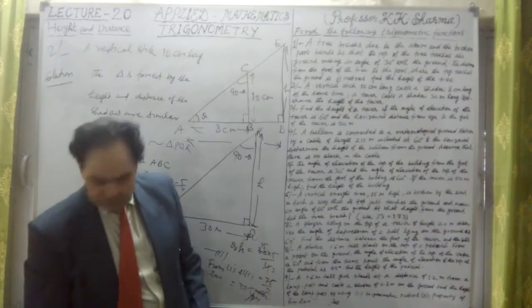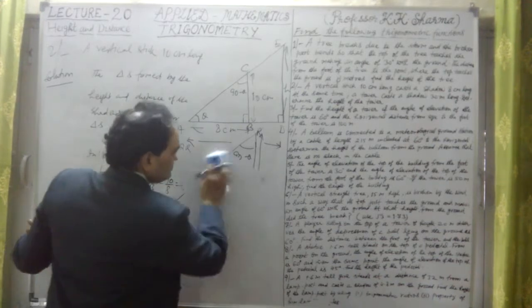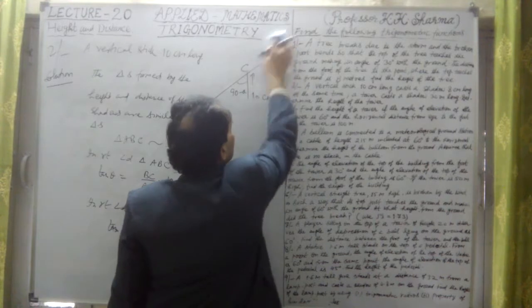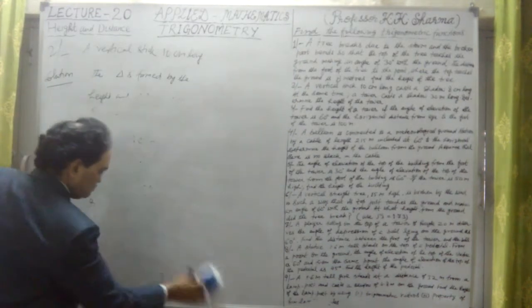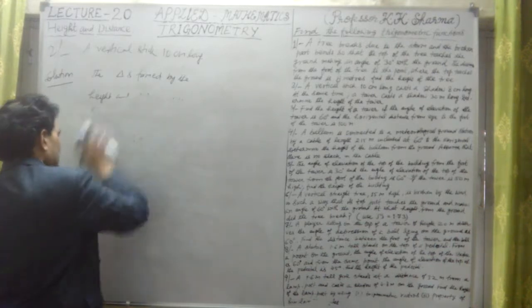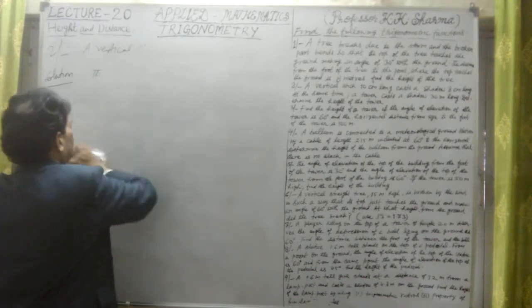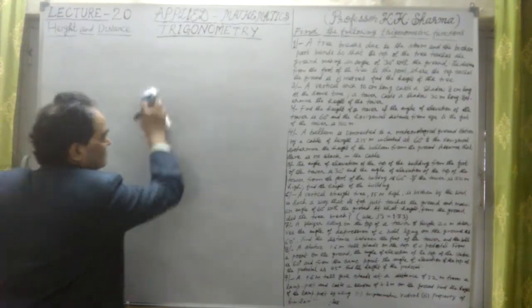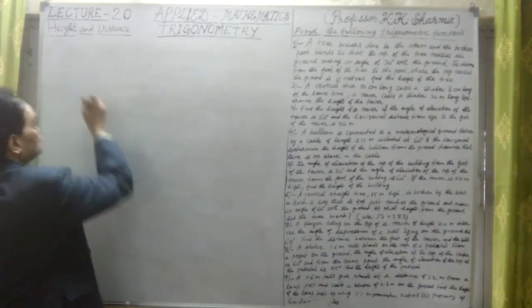Now let me take the next question. Question number 3 now. What does question number 3 say? Let me first speak that loudly, and after that I will solve that question. Find the height or distance or whatever is required. This is question number 3.